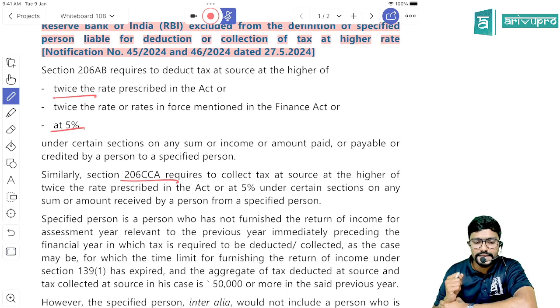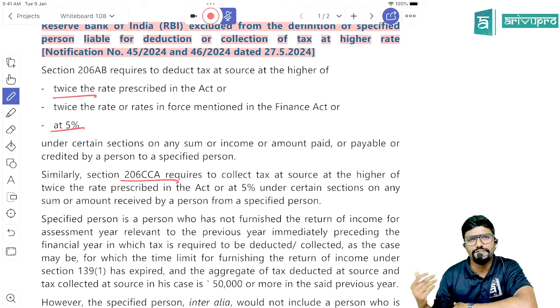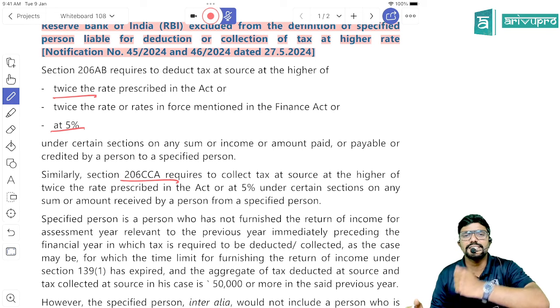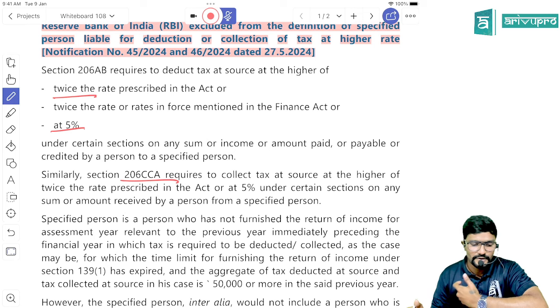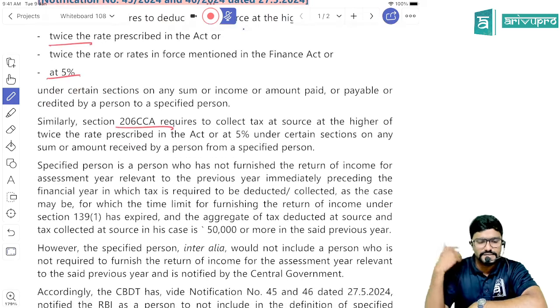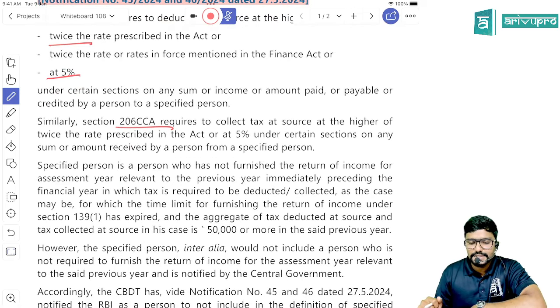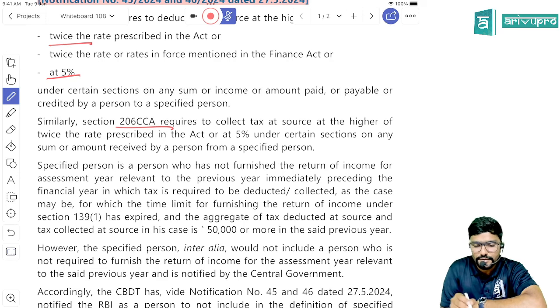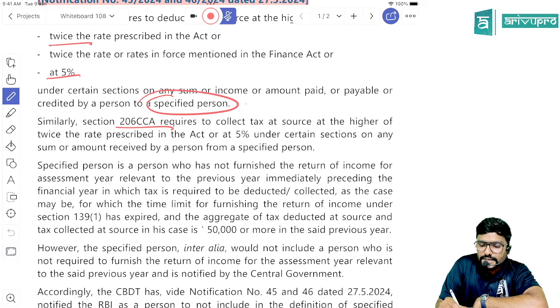Section 206AB requires deducting tax at source at the higher of twice the actual rate in the Act, or twice the rate or rates in force mentioned in the Finance Act. In simple terms, twice the actual TDS rate, or 5%, whichever is higher. Under certain sections, on any sum or income or amount paid or payable or credited by a person to a specified person, that is, the payee is a specified person.